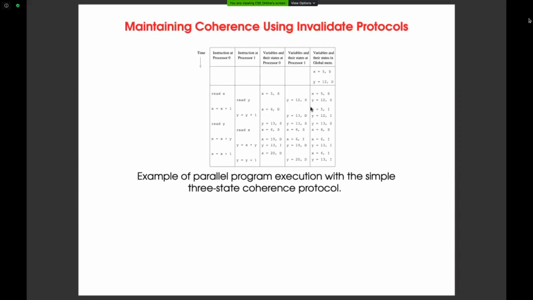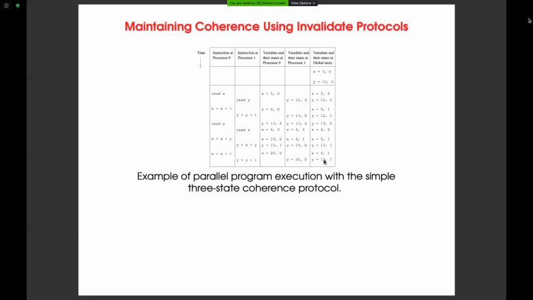So when it is modified, what is the status in the memory? It should become I, invalid, because the latest X value is 6, but the old value in memory, which is 5, becomes invalid. It means memory can't use that X equal to 5. It has to request P0 for the latest value of X. Similarly, after some time Y is modified. Now it is 13 and its status is modified. So at main memory level Y equal to 12 is the old value and it is invalid. So likewise the data value changes.